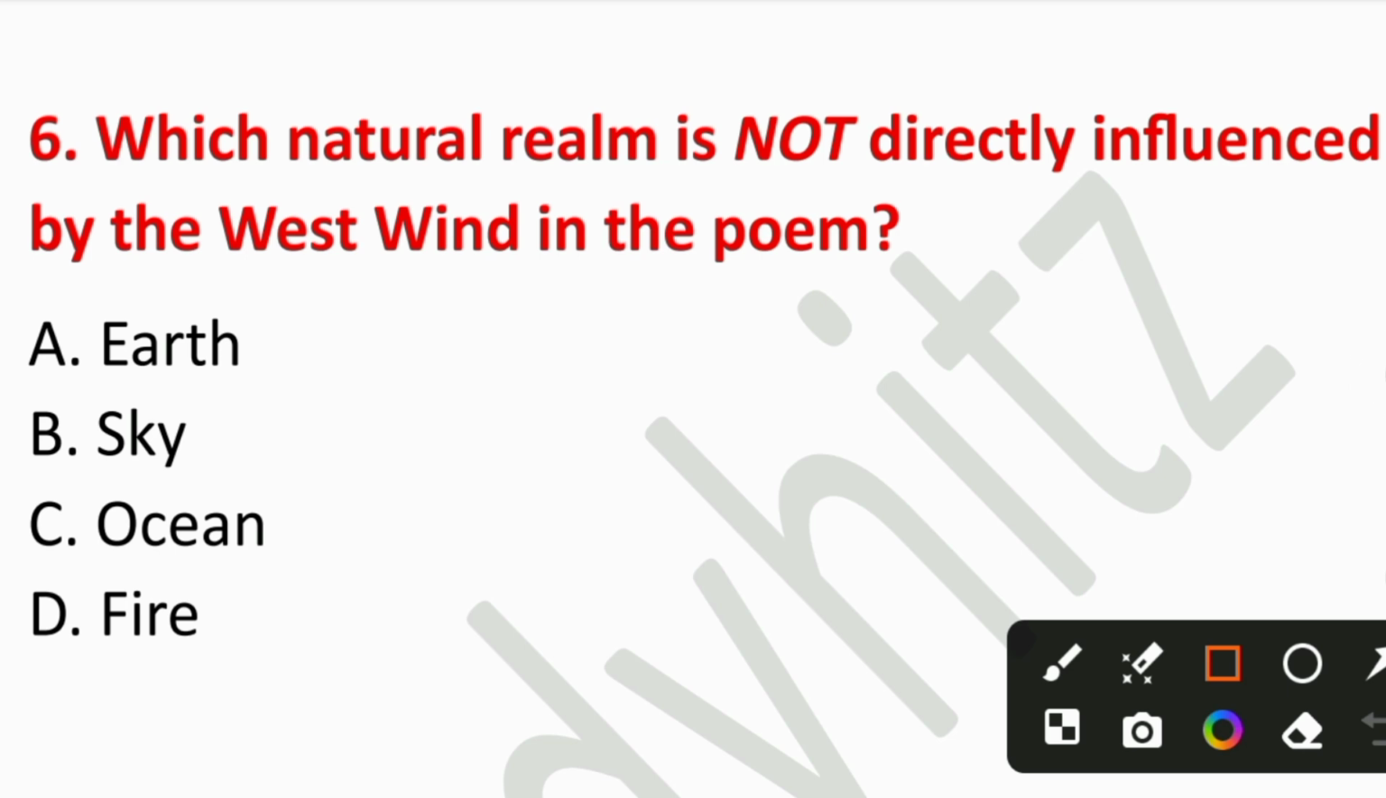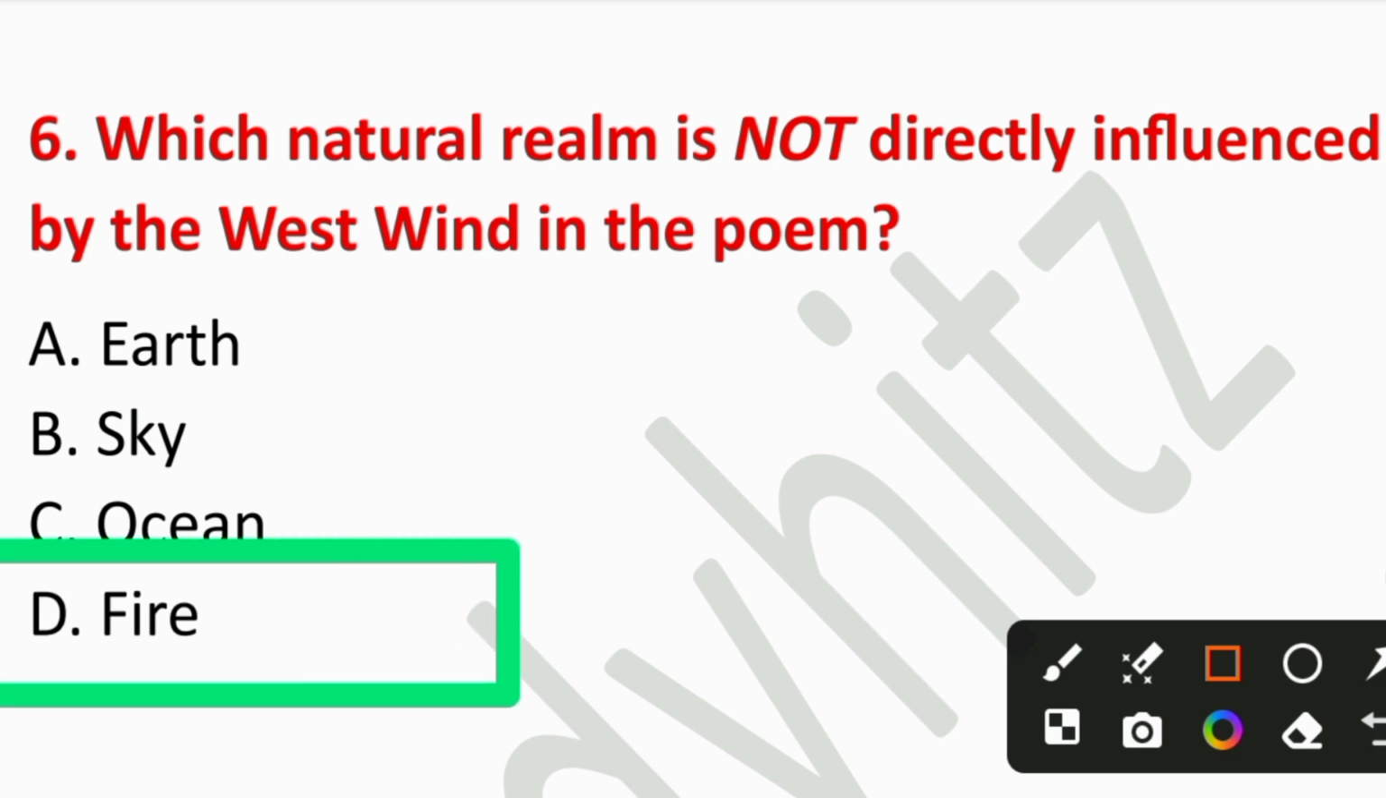Question number 6. Which natural realm is not directly influenced by the west wind in the poem? A. Earth, B. Sky, C. Ocean, or D. Fire? So the right answer is option number D. Fire. The wind affects land, sky, and sea, but not fire.